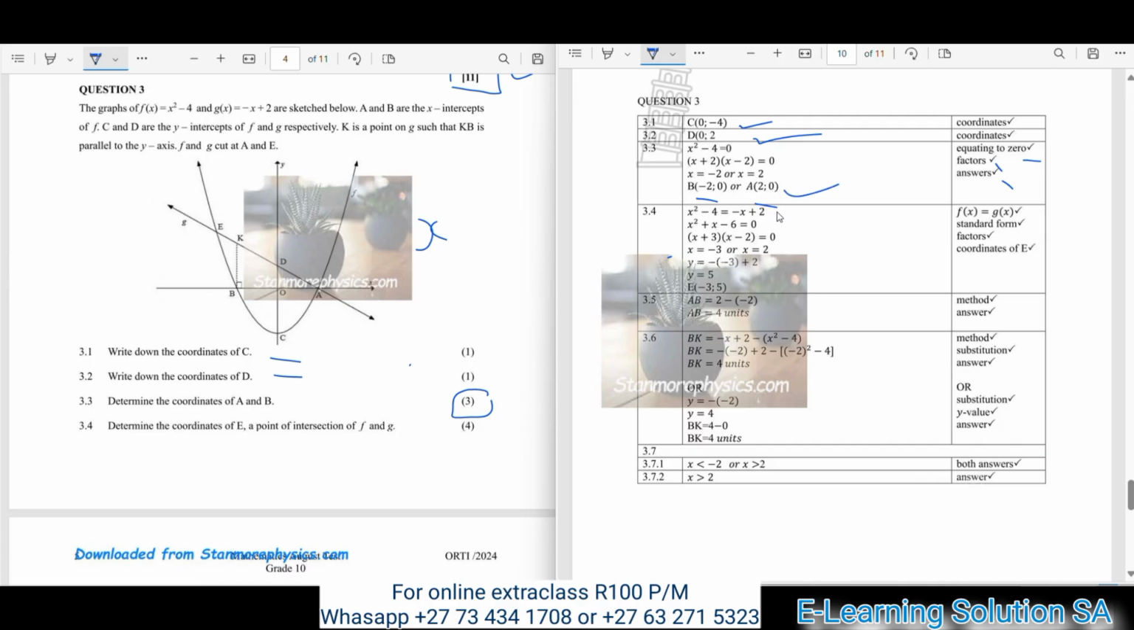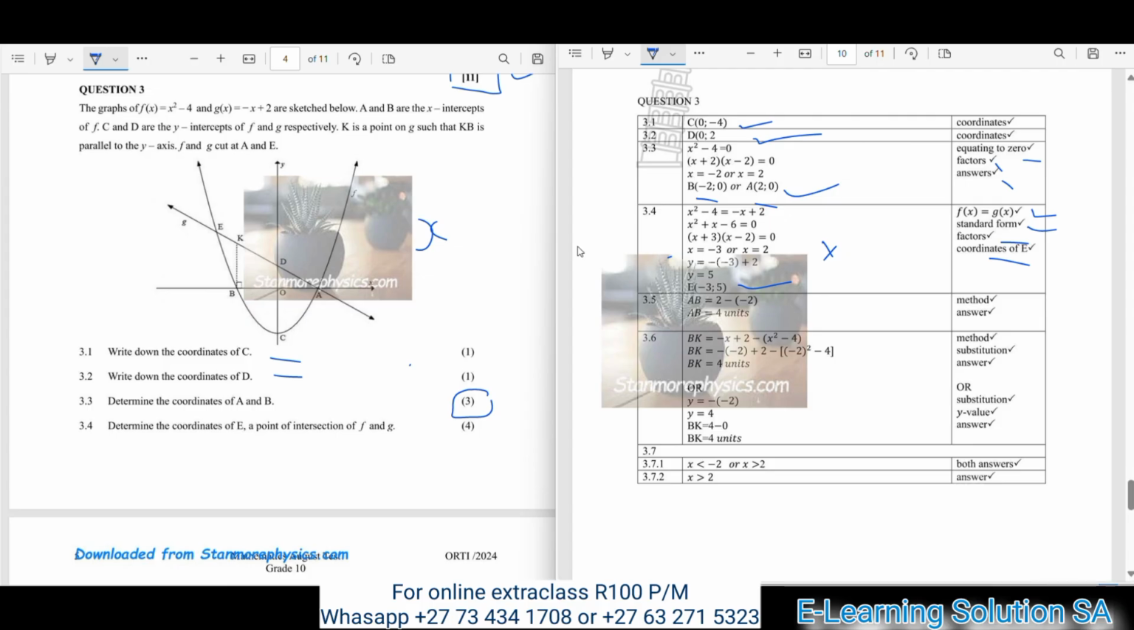Okay, now let's move over to 3.4. Determine the coordinates of E, a point of intersection of f and g. So this has a lot of marks, guys. It's 4 marks for this question. As you can see, you get the mark for identifying f of x and g of x. You get the mark for your standard form, you get the mark for factors, and also for the coordinates of E. So you must make sure that you get everything. So just check your final answer here, 3.4. Check it, understand it, and know how you should approach it, because this will help you very much when you write your term 3 test.